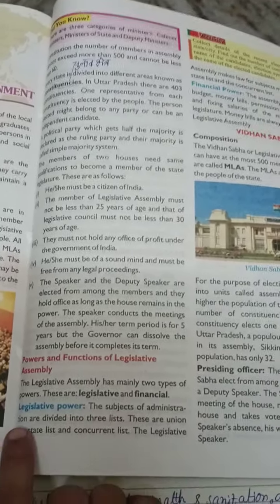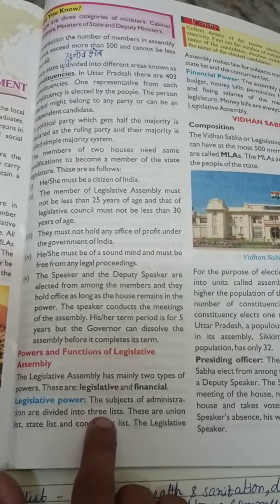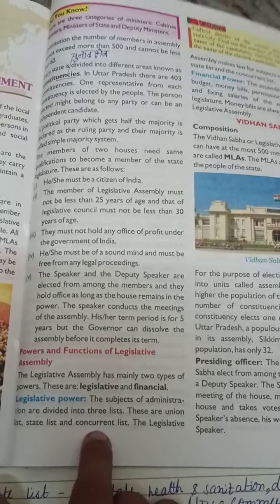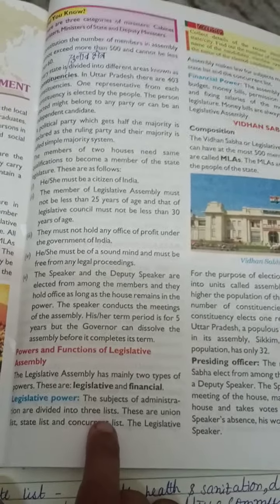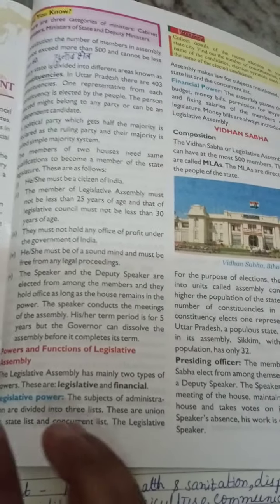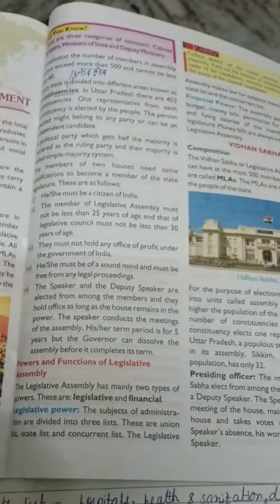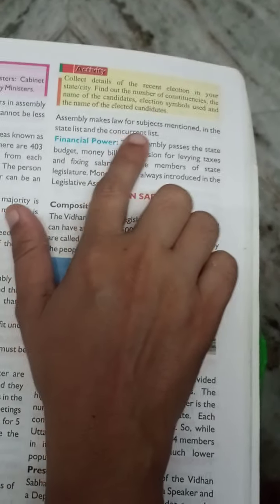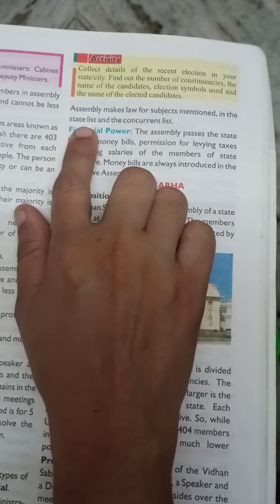The subjects of administration are divided into three lists. These are union list, state list and concurrent list. So you have already studied in class 5th. There are three types of list. Yes, and in this list various subjects are included. The legislative assembly makes laws for subjects mentioned in the state list.